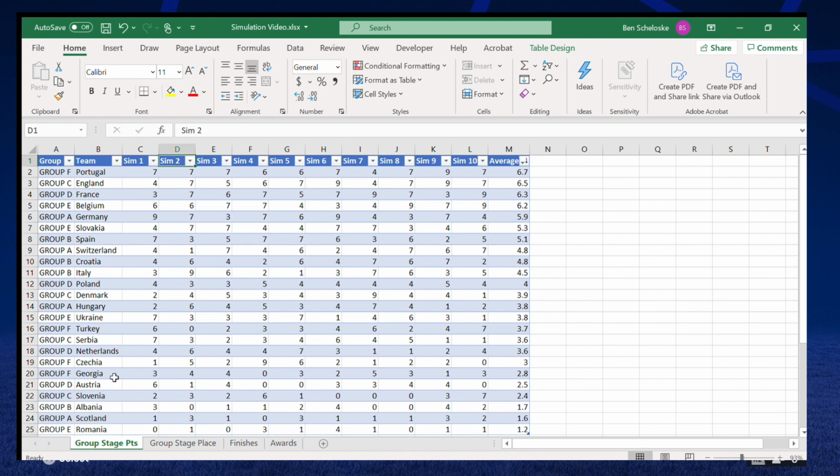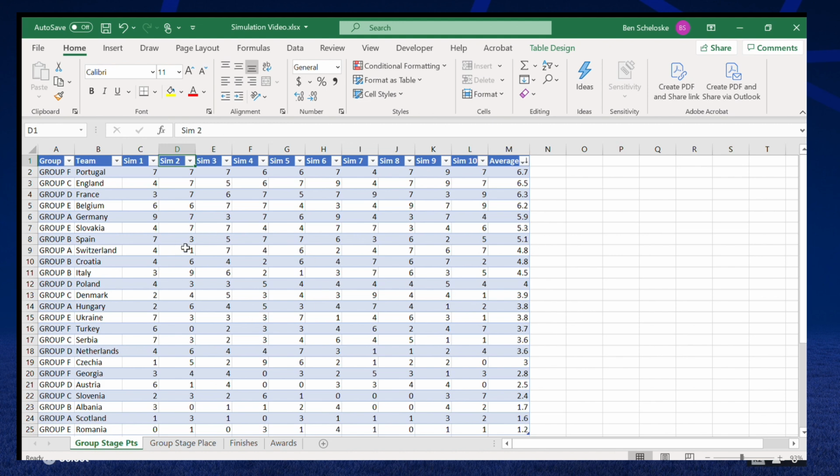Considering they are in Group D, though, that's a very tough group, but you definitely expect Poland to do worse. But Poland, from Group D as well, averaged 4 points on average. And then another big shock is the Netherlands, who averaged less points on average than Poland, which is shocking considering they actually won the first simulation we did.